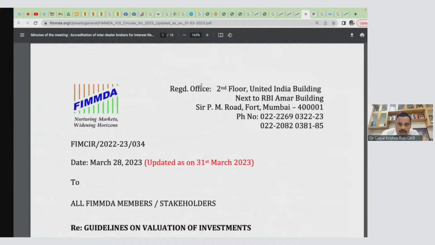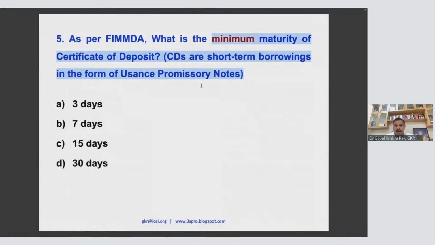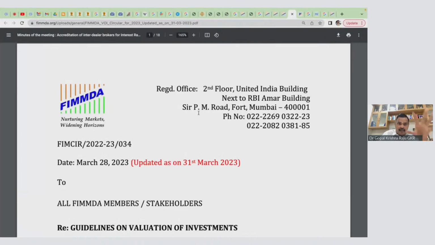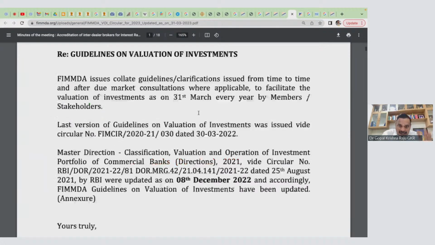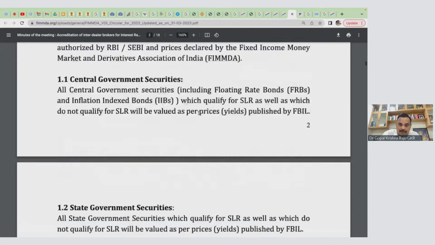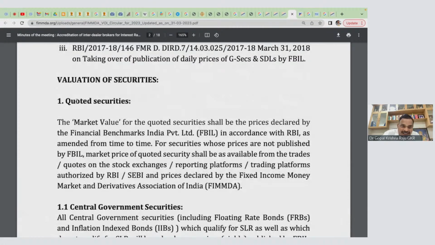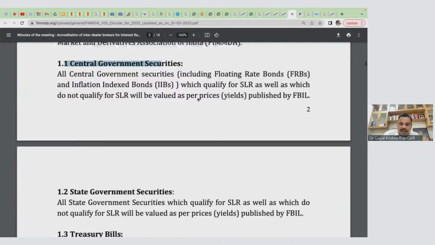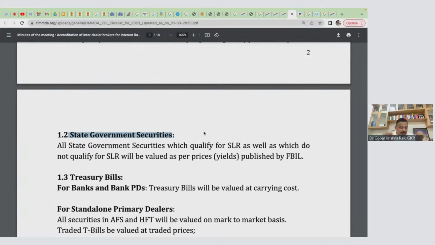Now I want my good friends who are attending across the length and breadth of the country to analyze this 18-page document and make it a single page. In every batch, we are now in the 17th batch, for the past 16 batches, I used to give this as an exercise. So people do this in one single page. For example, look at this: quoted securities. How are these quoted securities valued? The central government securities, state government securities will be one line.